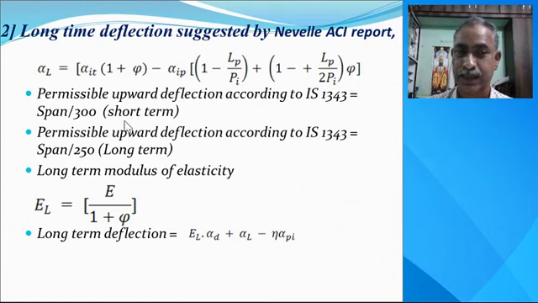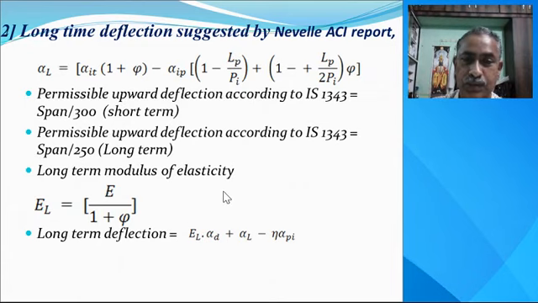Now the permissible deflection according to IS 1343: the permissible upward deflection is span divided by 300 for short term, and span divided by 250 for long term. That means if you consider the long term deflection, it should not exceed the span divided by 250, and for the short term it should not exceed the span divided by 300, that is the initial deflection.